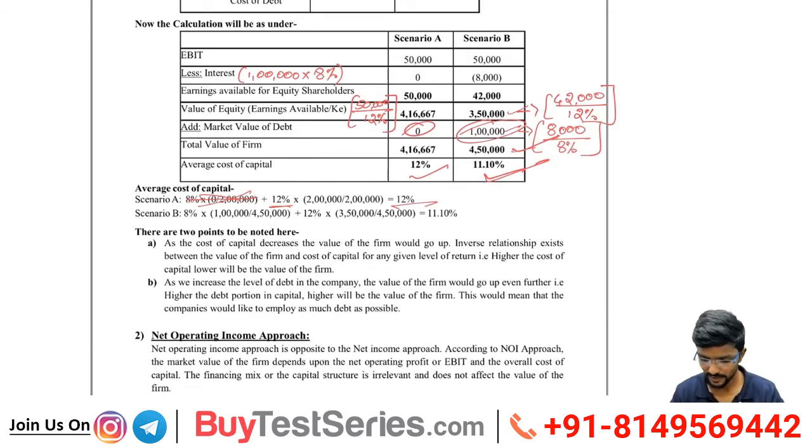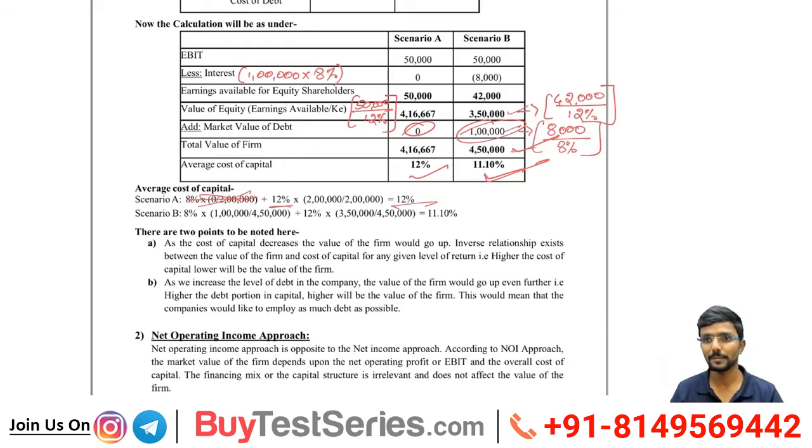Be careful. This would mean that the companies would like to employ as much debt as possible. Correct? If I borrow more debt, the value of the firm is increasing, so I will think, let me borrow more money. Understood? So what are the conclusions under the net income approach? Three things we have learnt here.